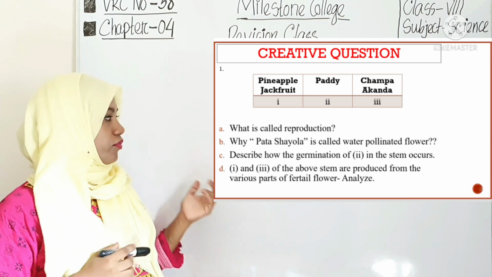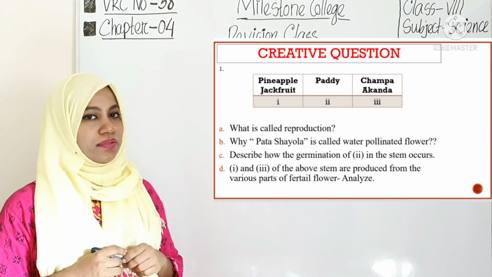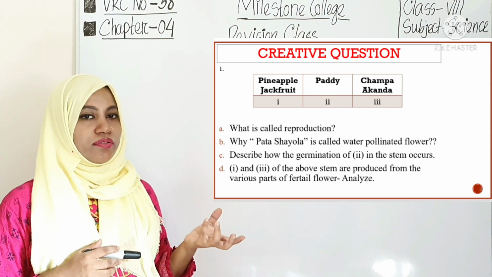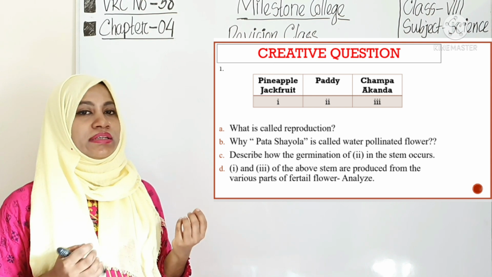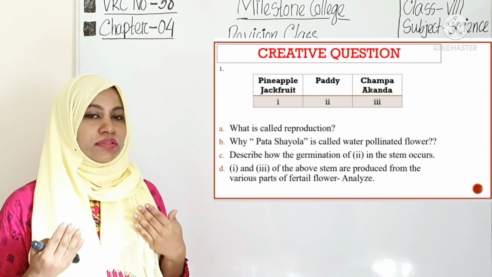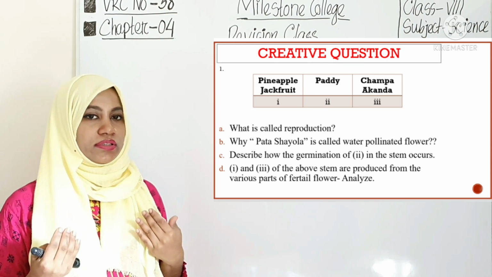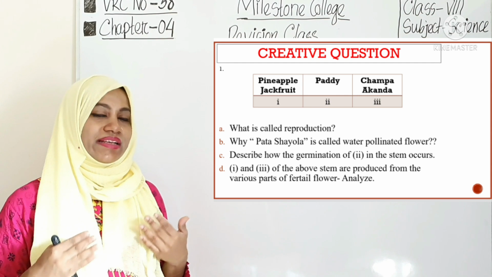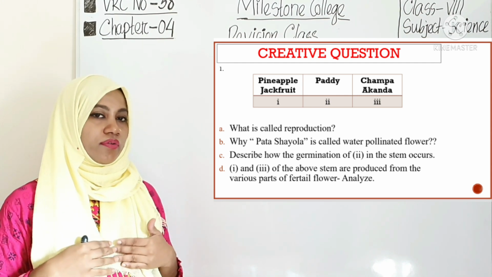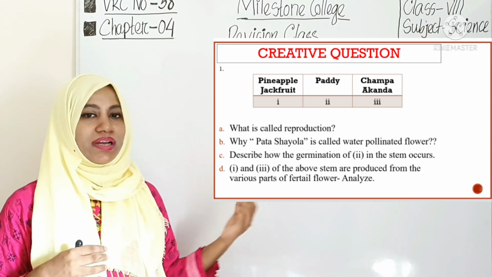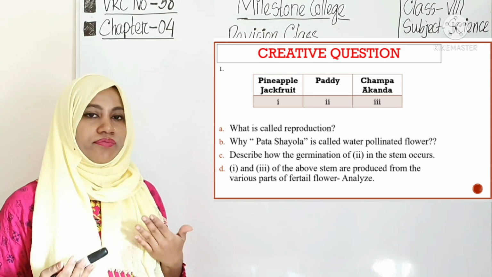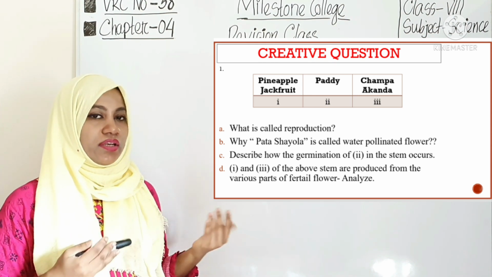Okay, so how could we write the knowledge based part of B number? Yes, we can write that Pathashala flower is modified as a water pollinated flower, or it has the adaptation of a water pollinated flower. And then in the second paragraph you will write all this information, what the characteristics of a water pollinated flower are.